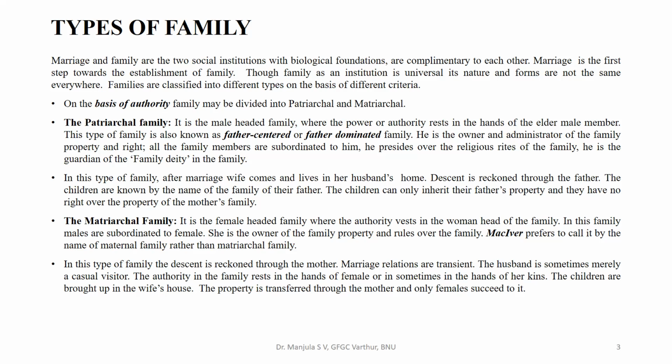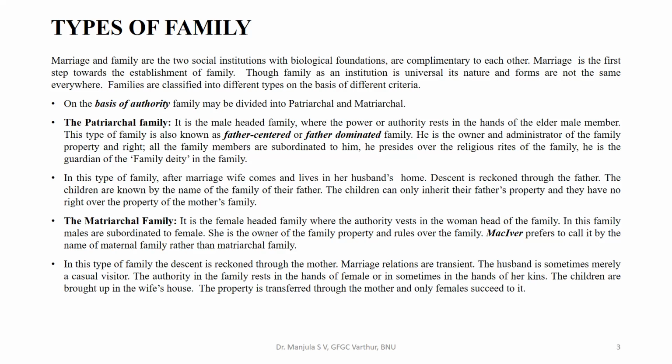Now let us look into the matriarchal family. It is the family headed by the female, or mother-headed family. In this family, males are subordinated to females. She is the owner of the family property and rules over the family. McIver prefers to call it the maternal family rather than the matriarchal family.